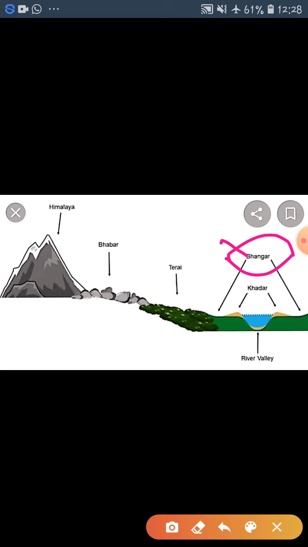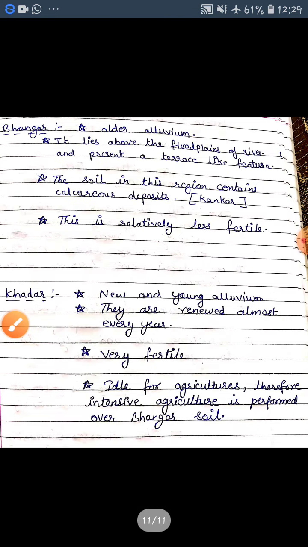The soil in this region contains calcareous deposits. Calcareous deposit means, in Hindi, we call it kankad, chuna patthar. This region is relatively less fertile because of this kankad or calcareous deposit. It is less fertile. Understand?